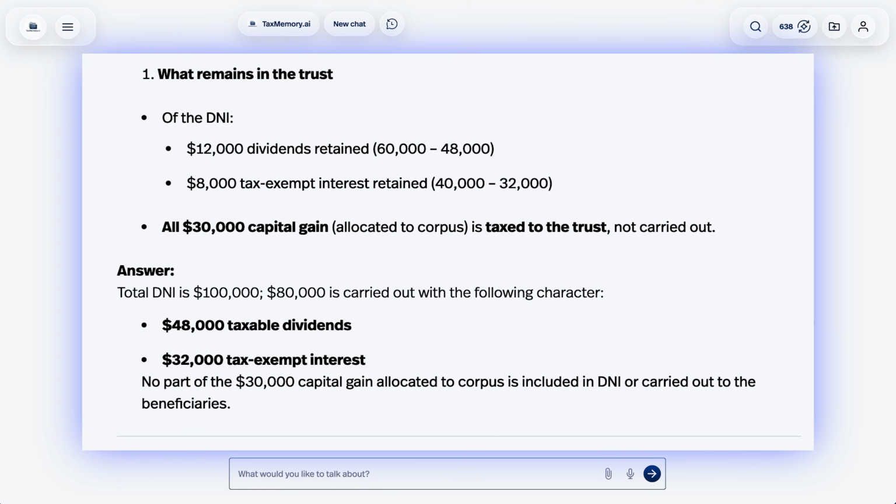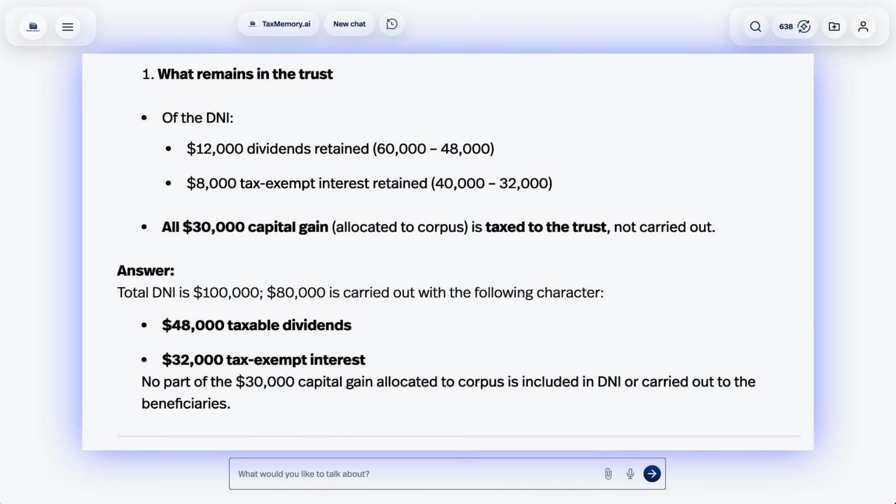Finally, it preserves the character of the income by allocating the distribution proportionally between taxable dividends and tax-exempt interest, while correctly leaving the capital gains taxed at the trust level. Overall, it walks through the calculations step by step and explains why each item receives its tax treatment rather than simply giving a final answer.